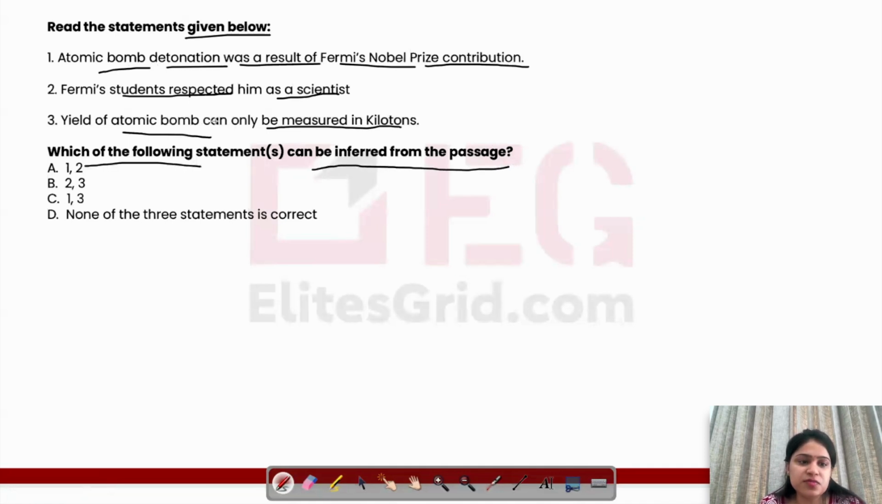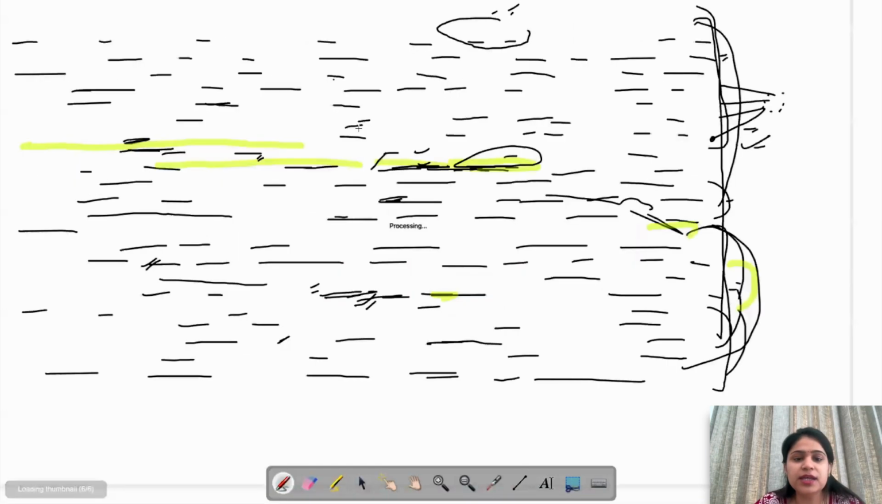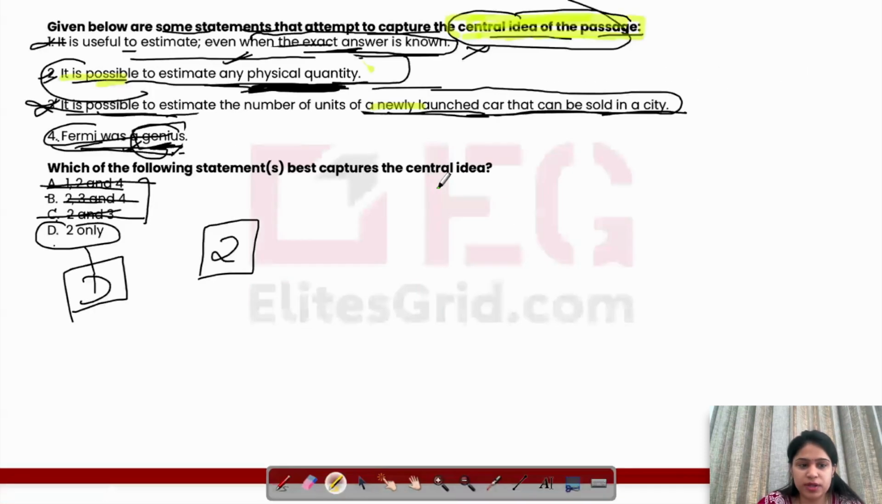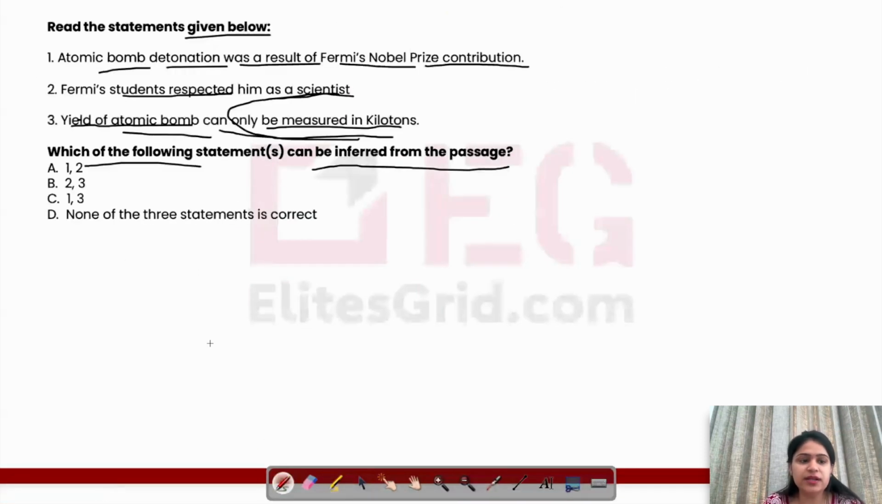See, this is an extreme, very extreme. Yield of the atomic bomb can only be measured in kilotons. We haven't talked about it like this anywhere. Yes, when we were talking about this example, the unit we used in this example was kilotons. But that doesn't mean that no other unit can be used, and the passage is not talking about it. So we can safely eliminate it, the third is not something which we can infer. So this option gone and this option gone.